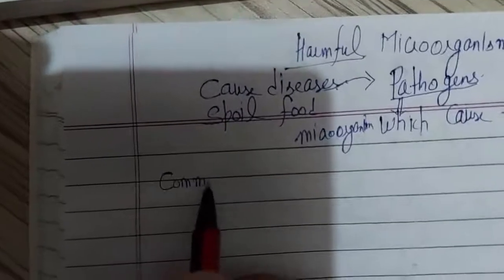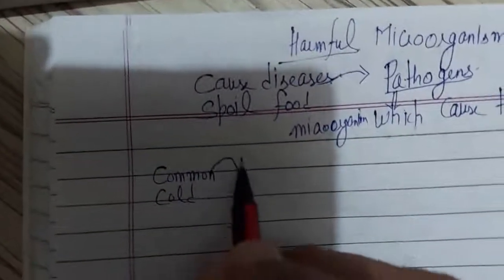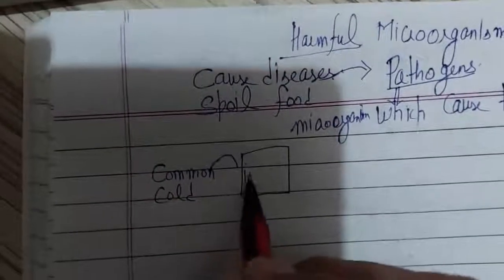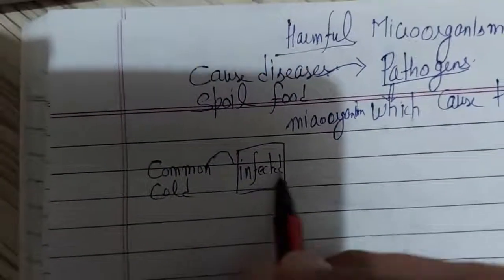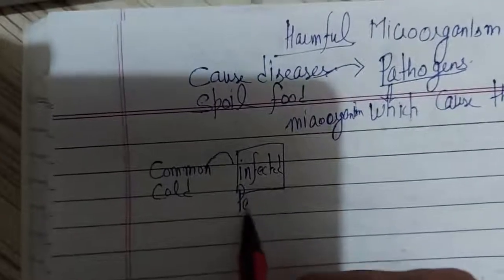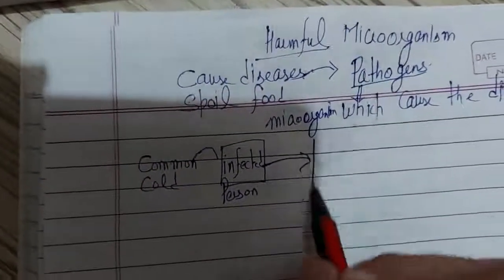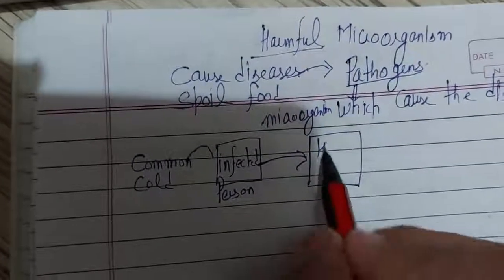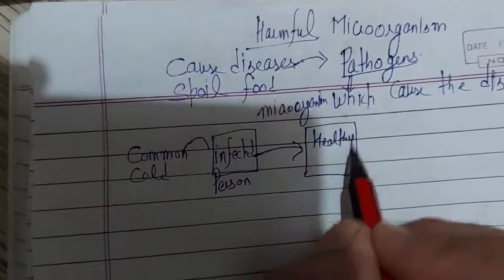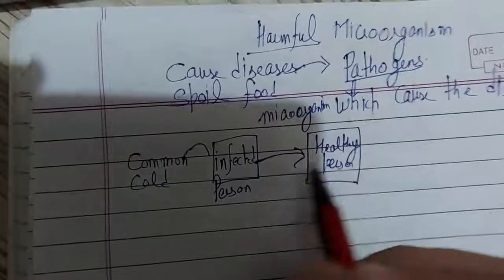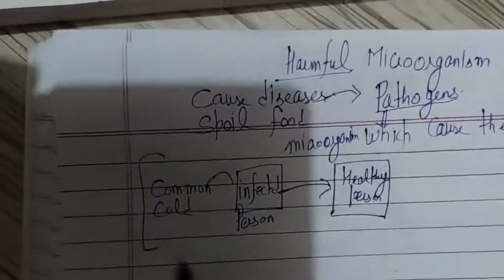So there, common cold is also a kind of small disease, na? The common cold can be transferred from an infected person to a healthy person with the help of air. So this is an infected person, and it can be easily transferred to the healthy person with the help of air. Okay, so this is a type of communicable disease.